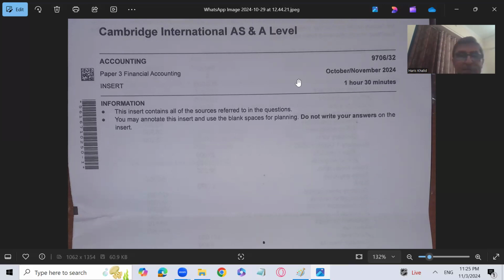So let's do it. You know that in paper three, we have three questions, as I have given in my guess. Number one is manufacturing account and cash flow. Number two is ratios. Number three is partnership changes, that is profit and loss sharing arrangements, for which I asked you to solve the questions of May/June 1143 and October/November 1141. Almost the same type of question has come regarding partnership changes. So let's start with the first question, which is the manufacturing account.